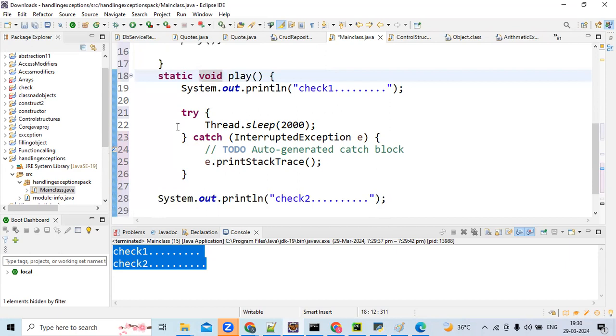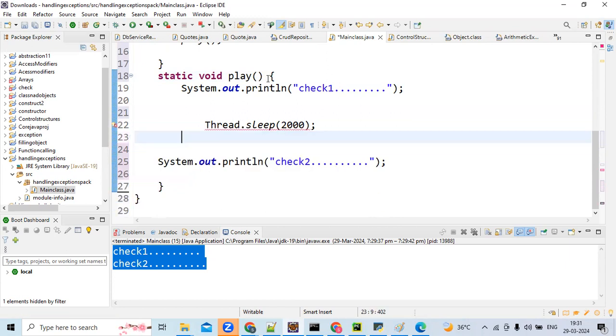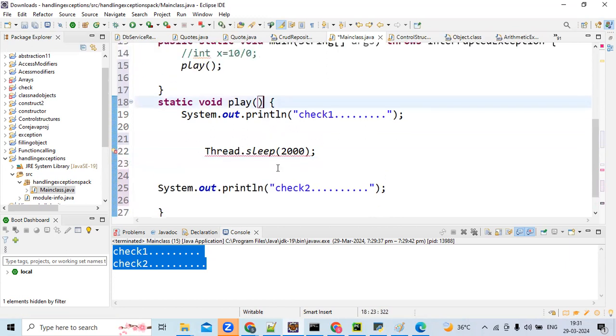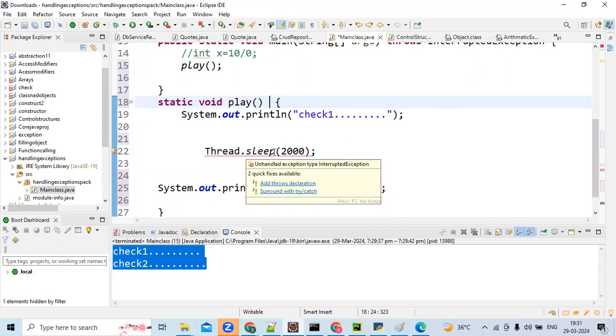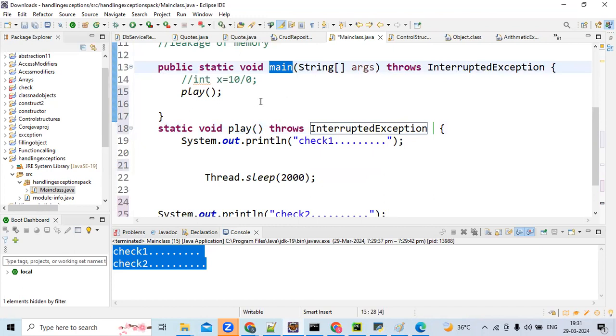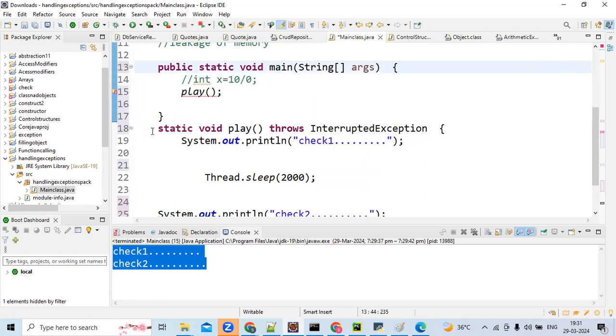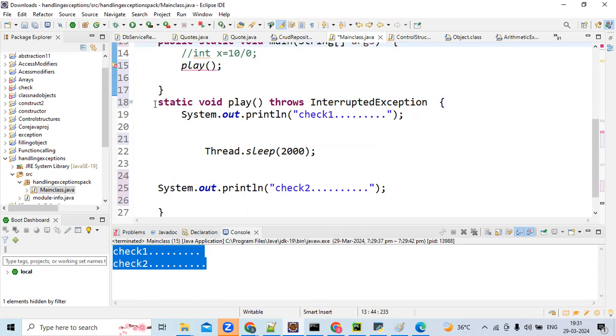Now if I don't want to handle it with try-catch here, I want to delegate. If I delegate, where will the exception go? To the main method, right? Who is calling the play method? The main method. So it will go to the main method. Now the main method has an error in this line, because of this line only this method is called. That method is not handling the checked exception.